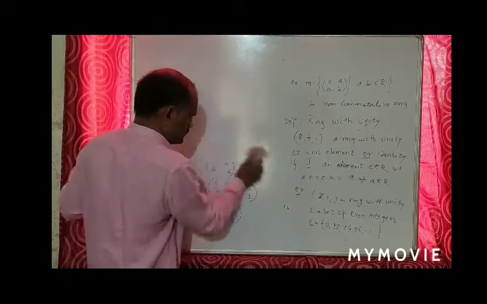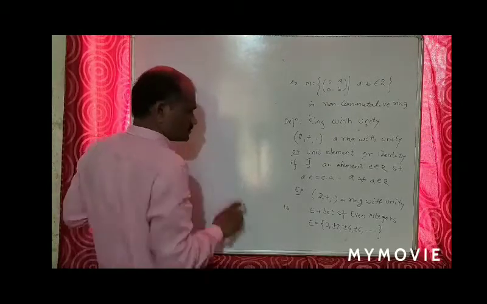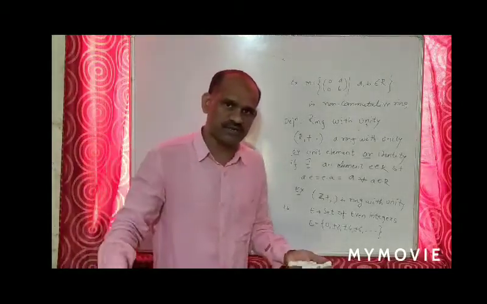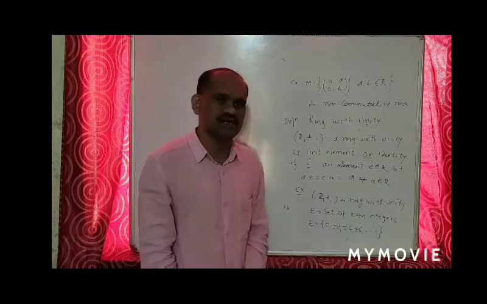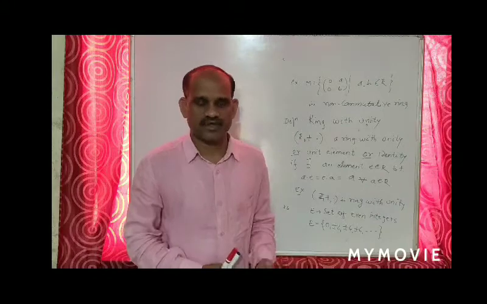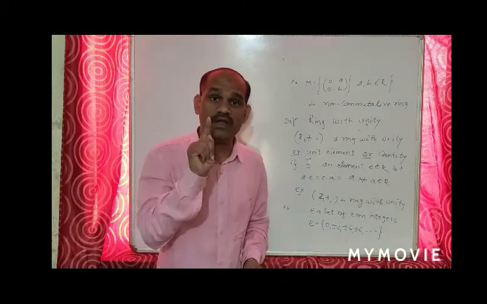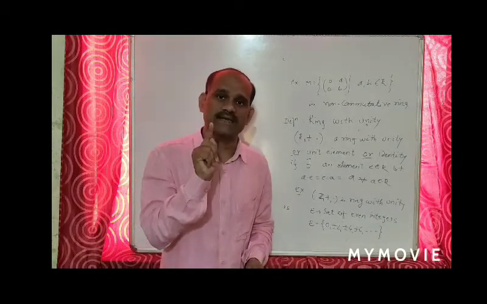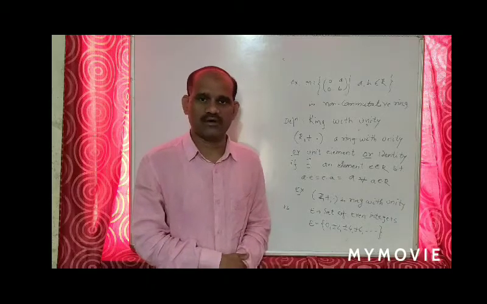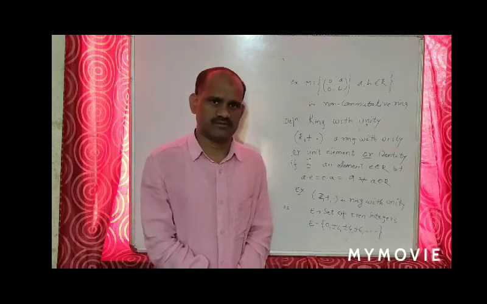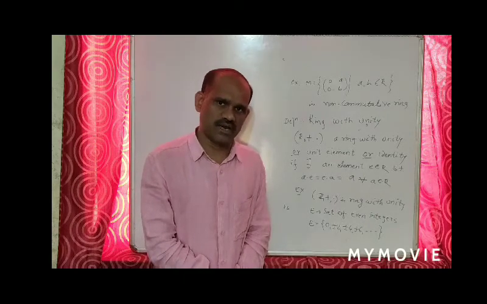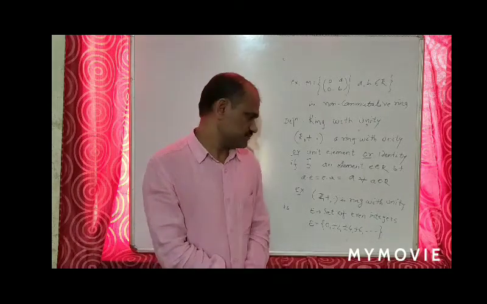Some examples are given of rings with unity. A very simple and regular example is Z plus dot, which is a ring with unity. Z means the set of integers, and in the set of integers, one plays the important role of unit element. One plays the role of identity element.